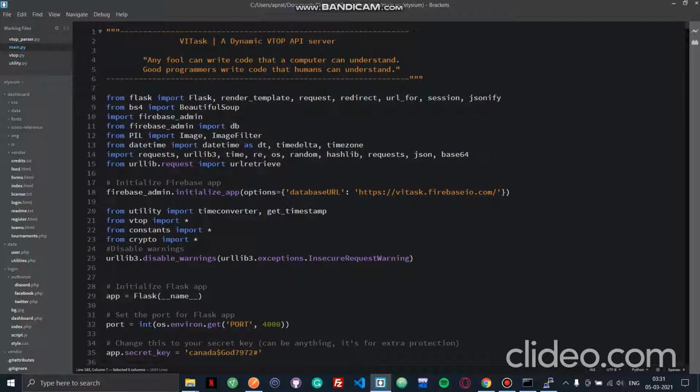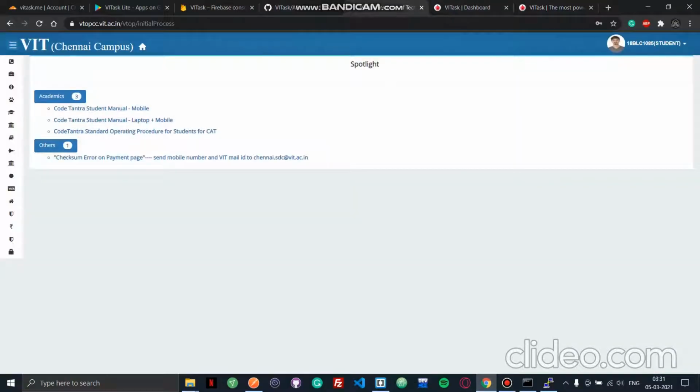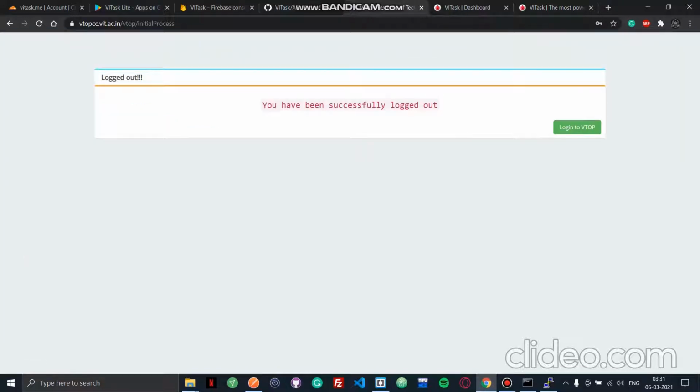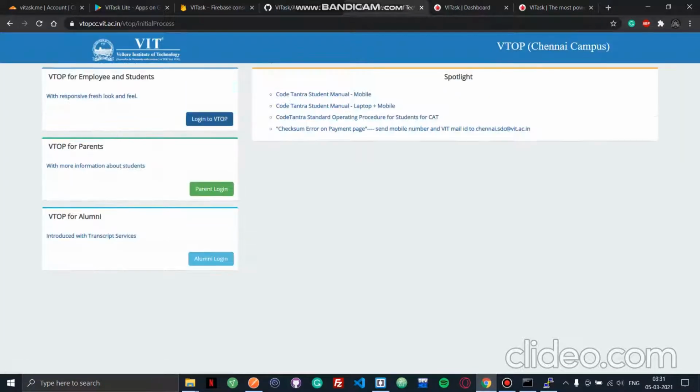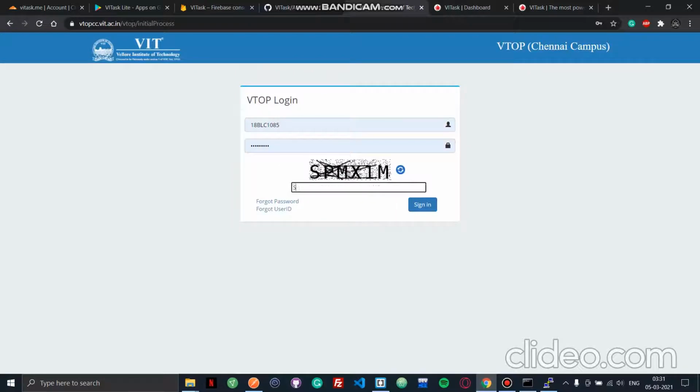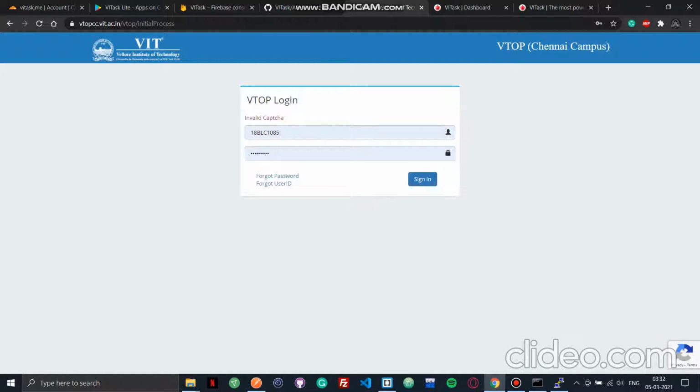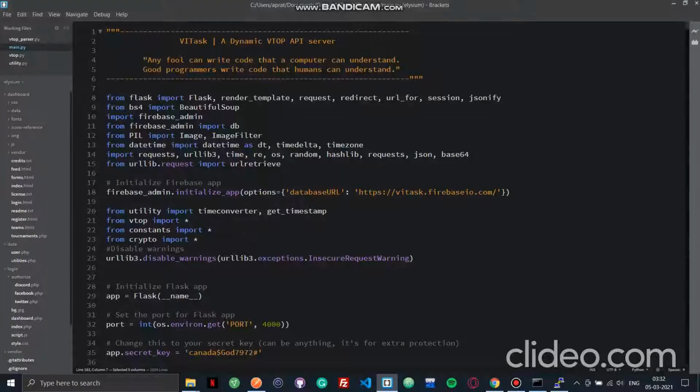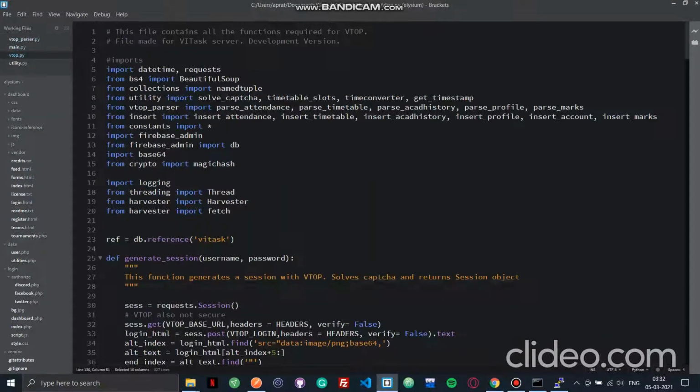So what I did was I used Flask, Python requests, and the PIL library to solve the CAPTCHA. I also used other functionalities such as Harvester, which was added recently because, as you might have noticed on VTOP, they added a new layer of security just today, reCAPTCHA v2.0. Bypassing it isn't a big deal if you know what you're doing. As you can see, it says invalid captcha and has added this second layer of protection, which is reCAPTCHA. I bypassed this easily by using a function from Harvester.